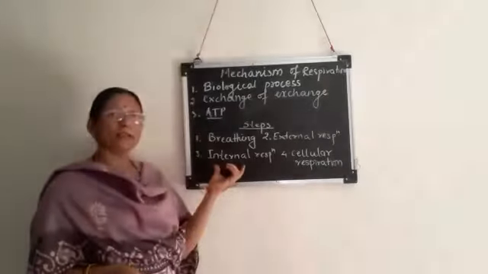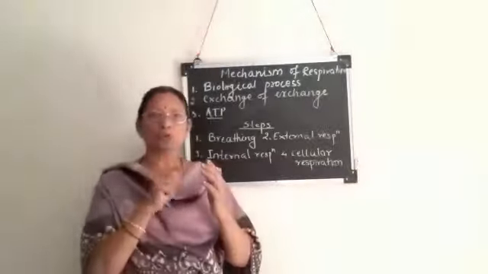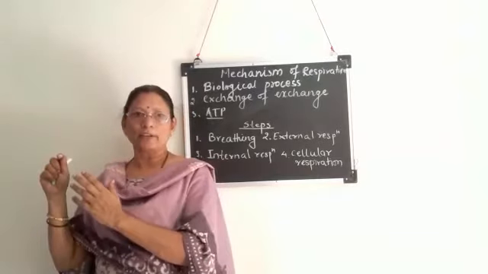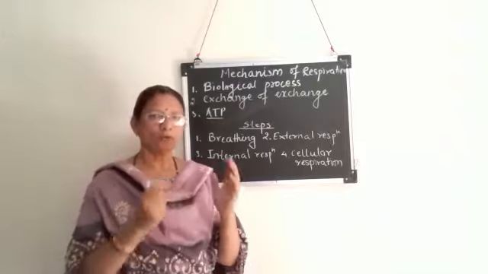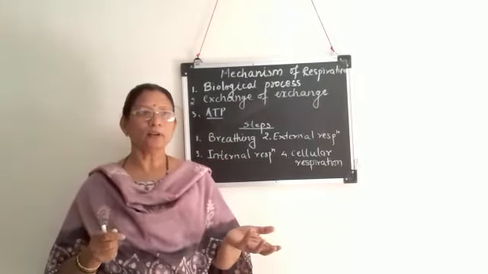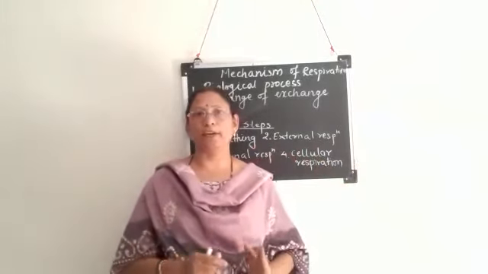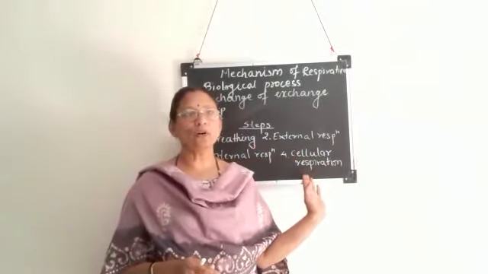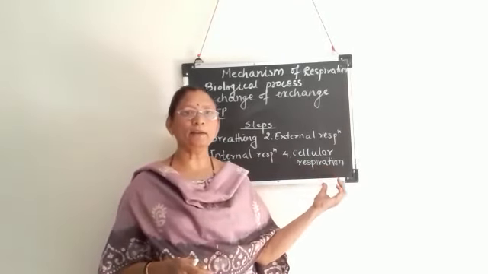Next to that is internal respiration. It means from the lungs the oxygen goes to the body cells. That involves how the oxygen is taken by the body cells and how the carbon dioxide is given outside. And fourth is cellular respiration, meaning actual respiration where oxygen is used for oxidation of food material. Further part we are going to study in the next lecture.